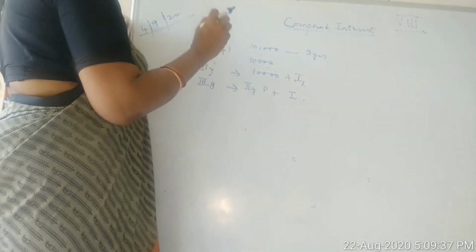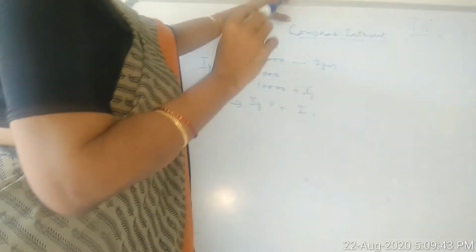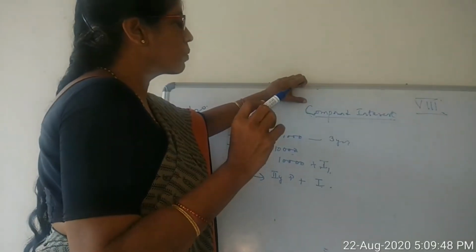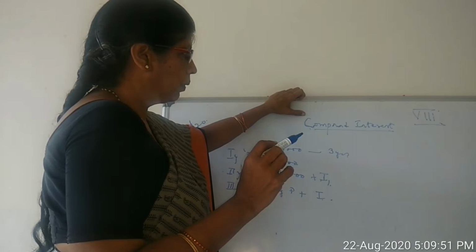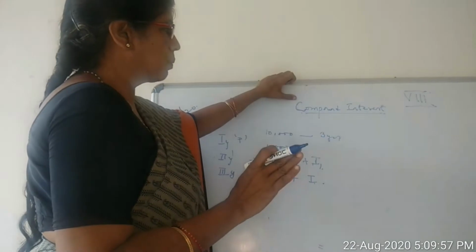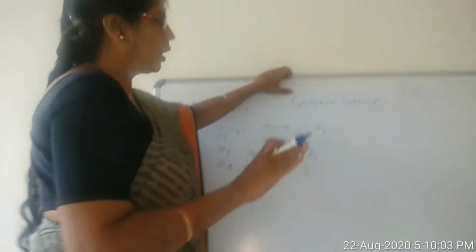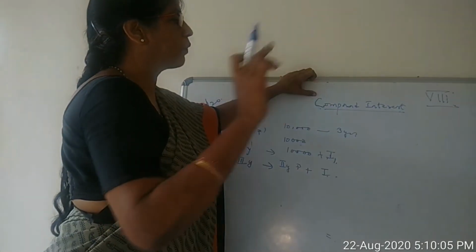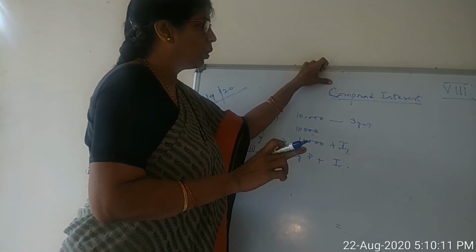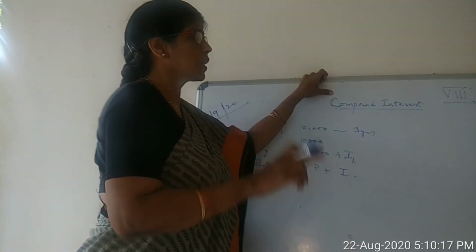Are you following? The difference between SI and CI. In SI, the interest is calculated only at the end of the time period. But when it comes to compound interest, children, suppose you have borrowed a loan of 10,000. First year principal is 10,000. The second year principal will be 10,000 plus the interest of the first year. And the third year principal will be the amount of the second year.